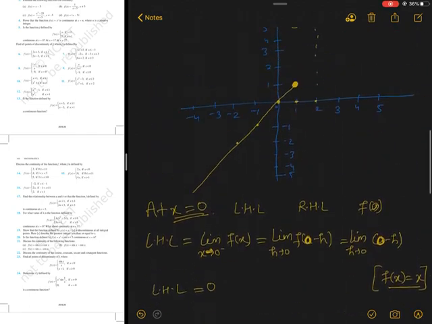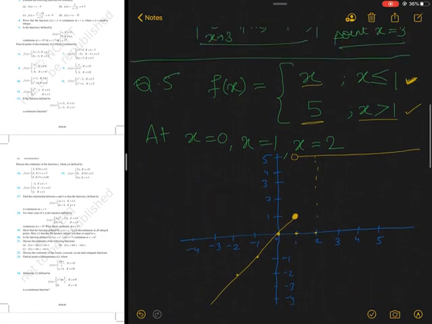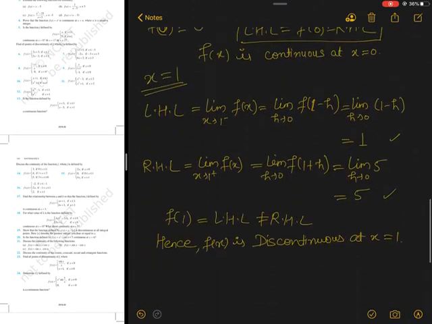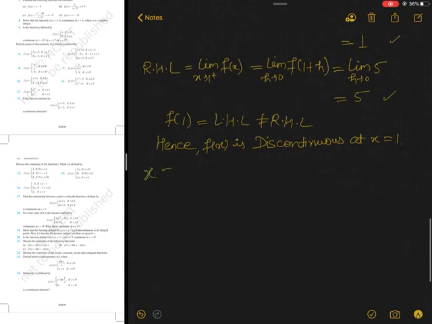And now you can do the third for the value 2. Let me do it for you. x equal to 2. Now I am checking for x equals to 2. It is also an easier one, but we will do it. Now here is LHL, RHL and the f value at 2.